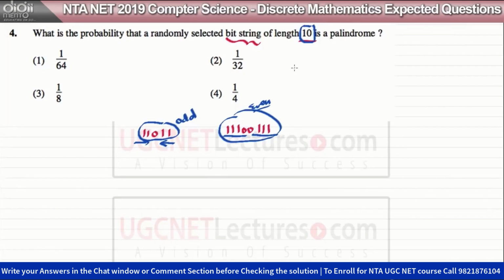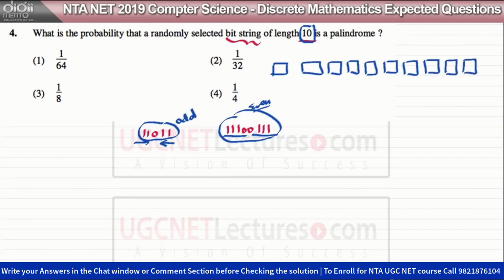Now if you say there are 10 combinations, there are 10 combinations of ones are present, so assuming these blocks are representing those 10 combinations, 4 5 6 7 8 9 and 10. Now when I say the string is a palindrome, that means if we take any combination of the first 5 string, that exact same combination should also be present here.